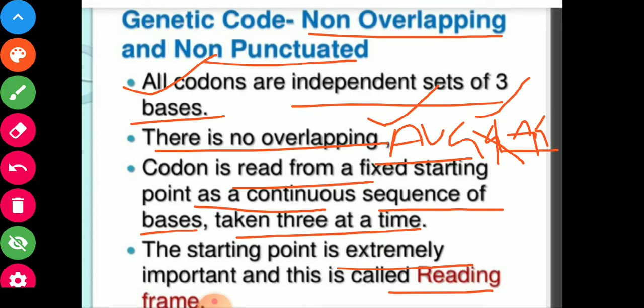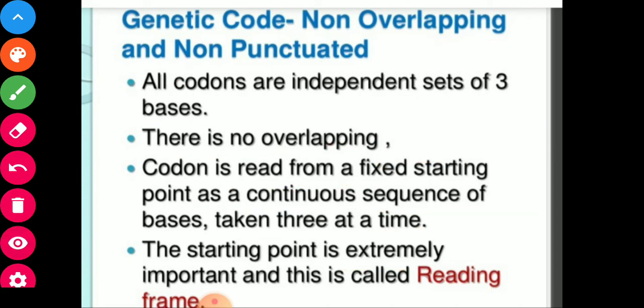So the codons will be read in sequence, in a continuous manner. And if we change the reading frame, it will change the information of the amino acid sequence being synthesized.